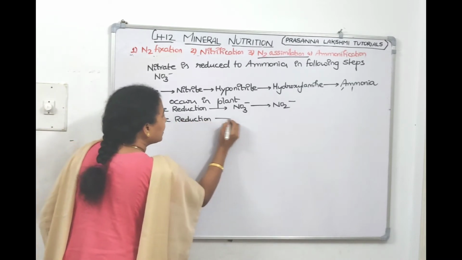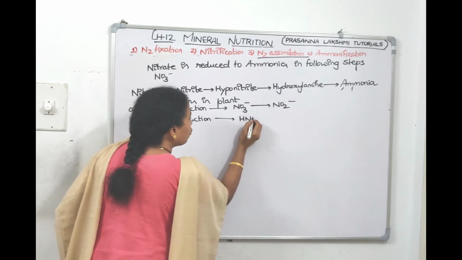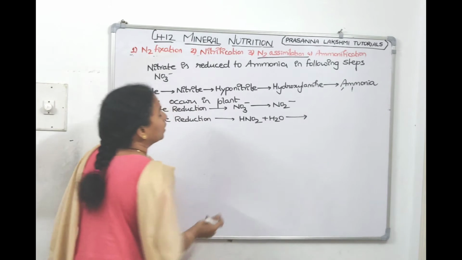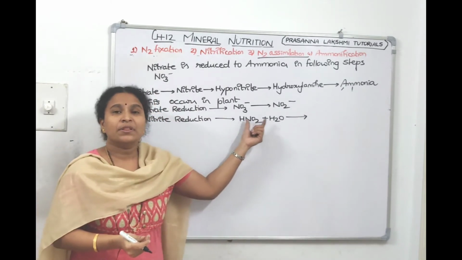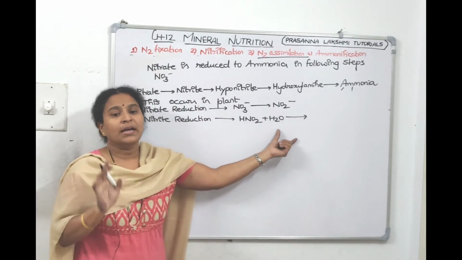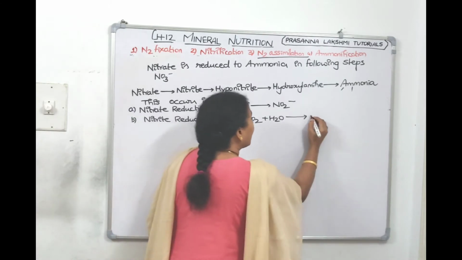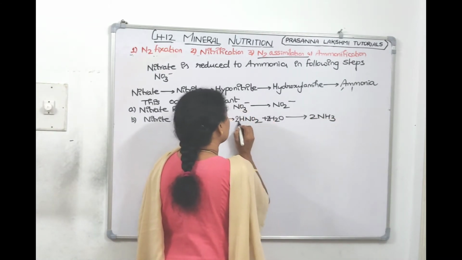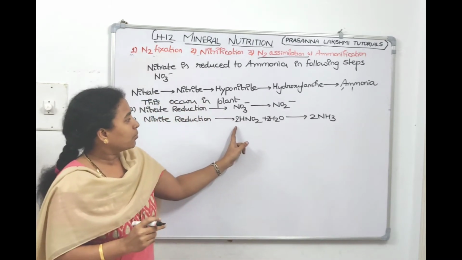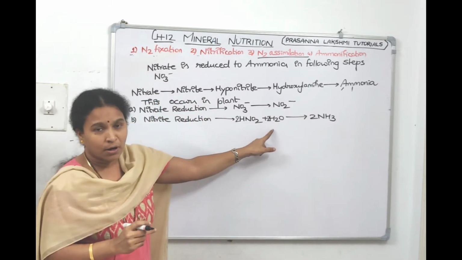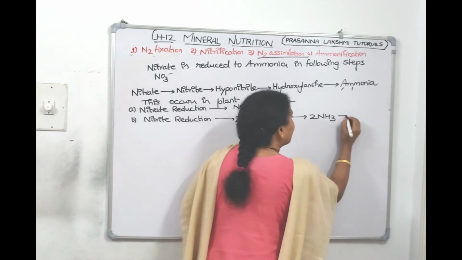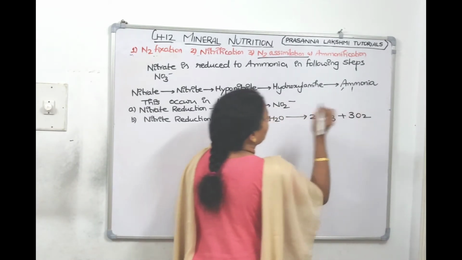In nitrite reduction, HNO2, with the help of water molecules, gets converted to ammonia. Take 2 water molecules: 2 HNO2 with 2 water molecules makes 2 ammonia molecules and gives 3 O2 molecules.